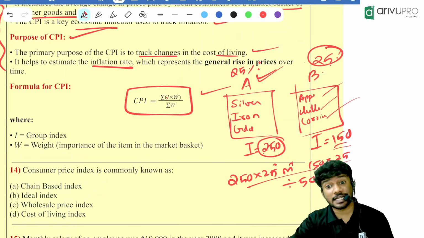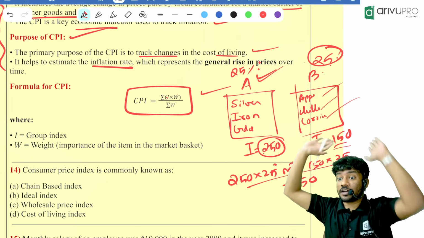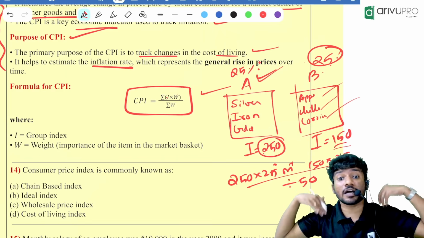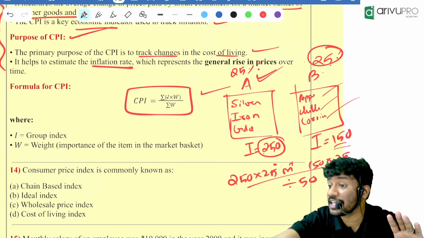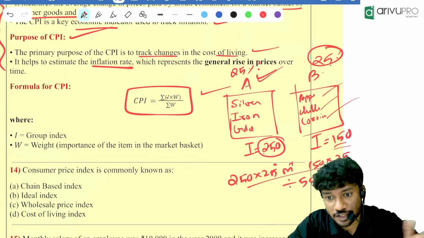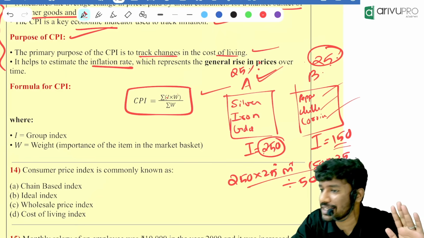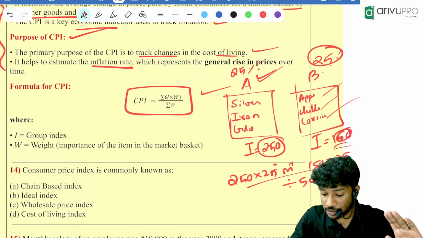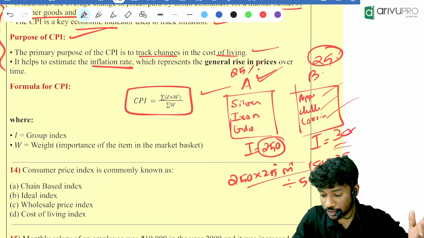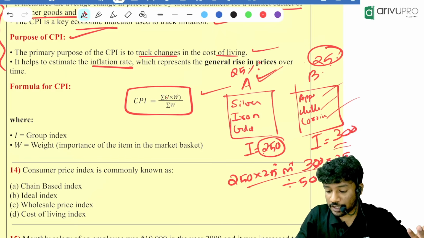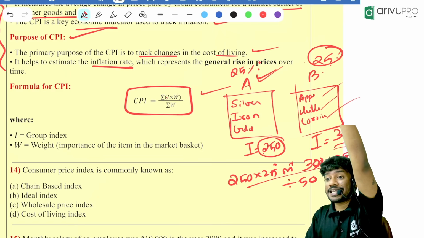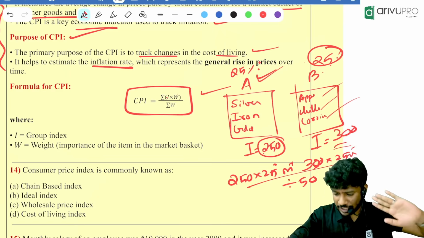Then we can take any commodities. If you want to take rice, then sugar, random commodities we will keep and accordingly associate or give the weights. At the end, we will divide it by the summation of all the weights. You will get the answer. You can say that it went up or down. For example, here the index went to 300. That means here also the value will change, right? 300 into 25. The entire thing will change. Even our index or the cost of living also gets increased. That is the meaning.